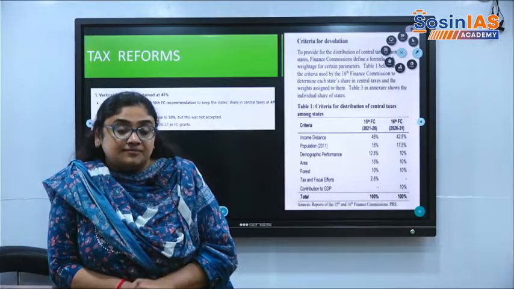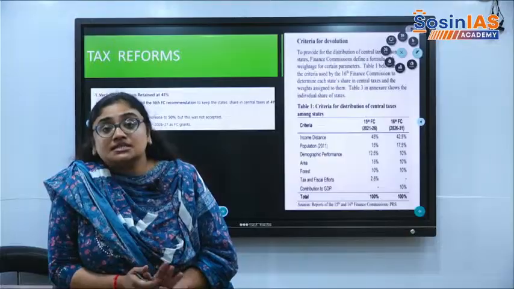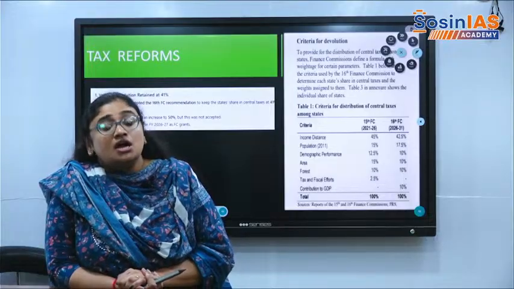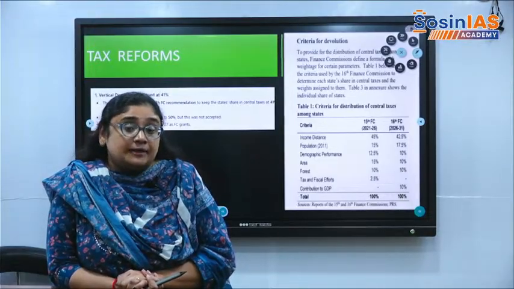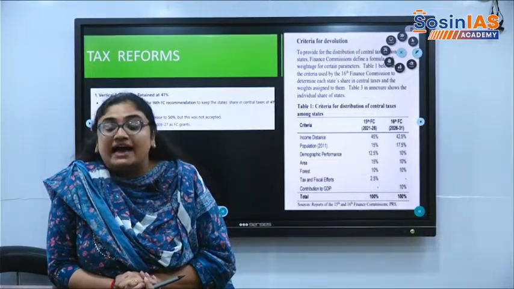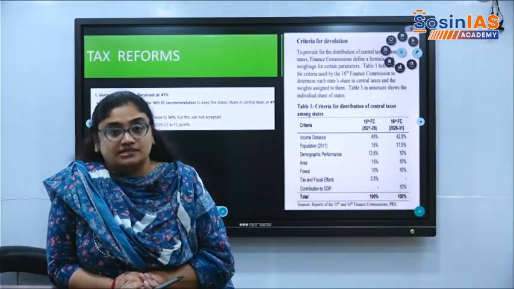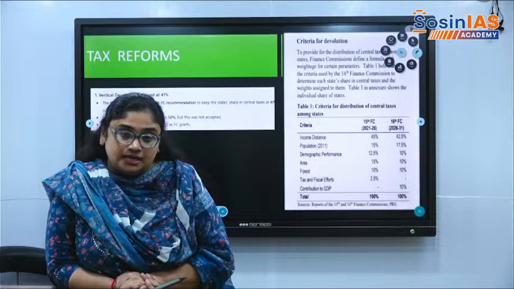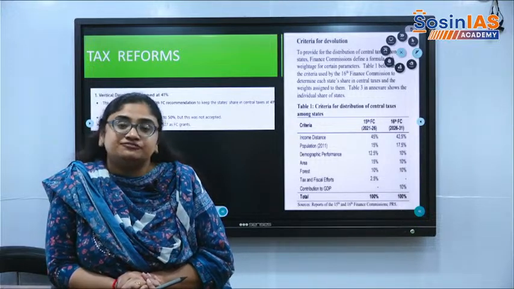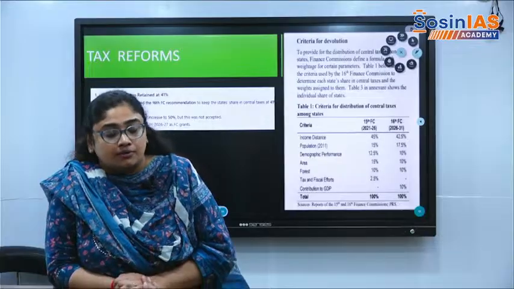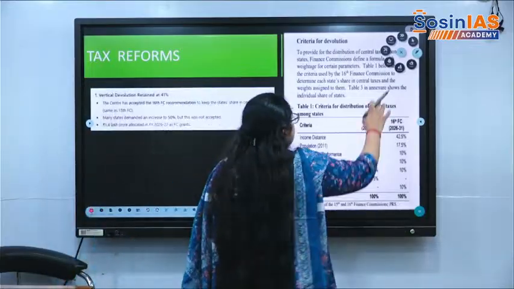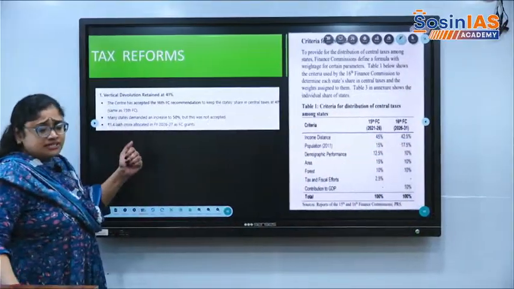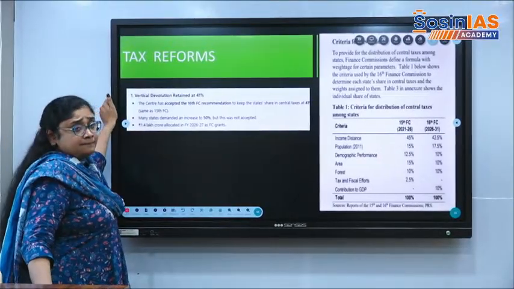Okay, so the Finance Commission has made a lot of changes in the tax devolution and also the criteria in the devolution of money to different states. The government has accepted the recommendations in the present budget. That is why it is important for us to know what changes are made in the 16th Finance Commission compared to the 15th Finance Commission. It is very important to know. So let us start from this topic, and we will go to different sectors later. Okay, and this is where most of the people miss the part of the budget.